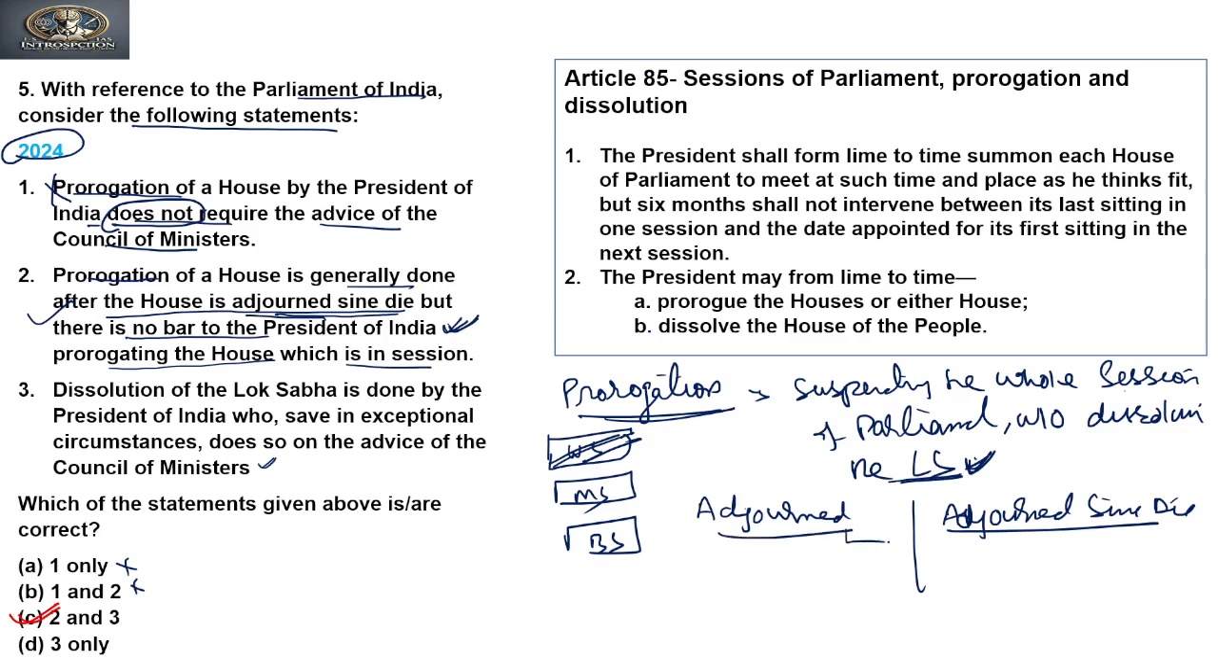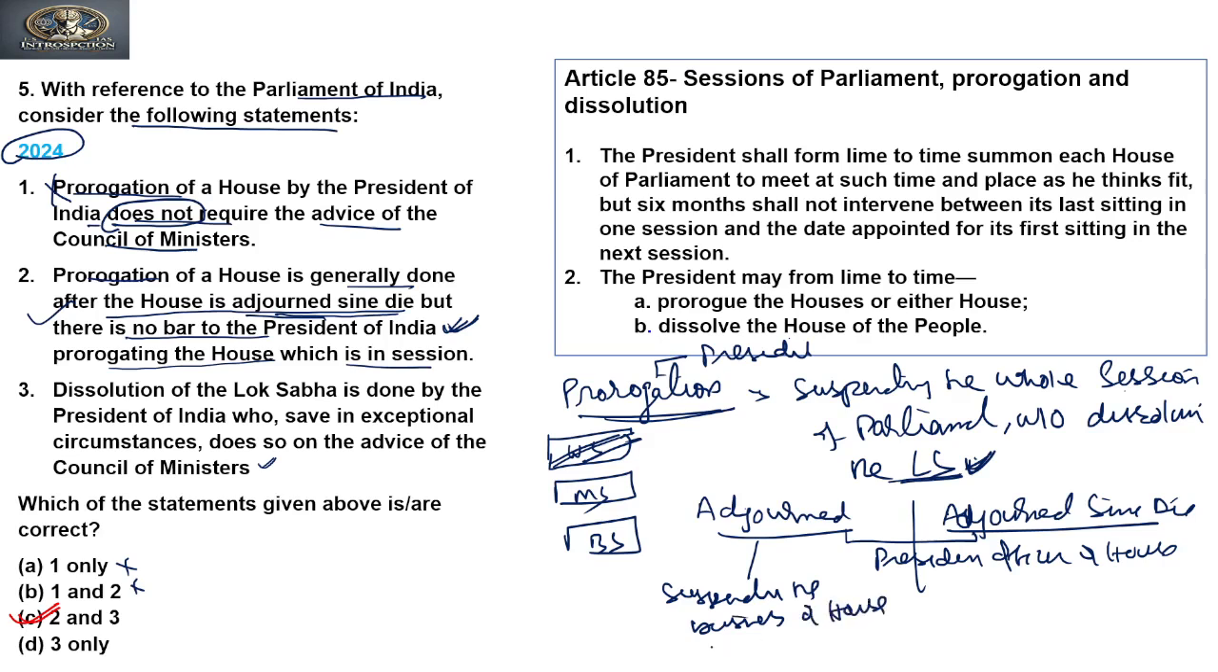Now both of this, calling for adjournment, is done by the presiding officer of the House, whereas prorogation is done by the President. Now, adjourn means suspending the business of the House for a definite time period.